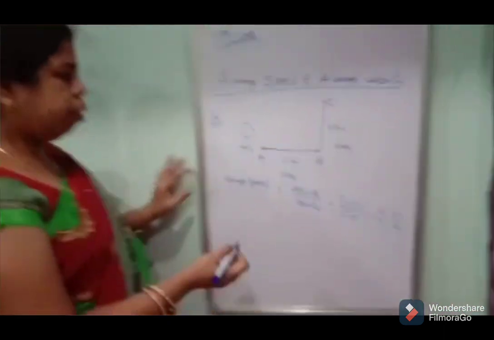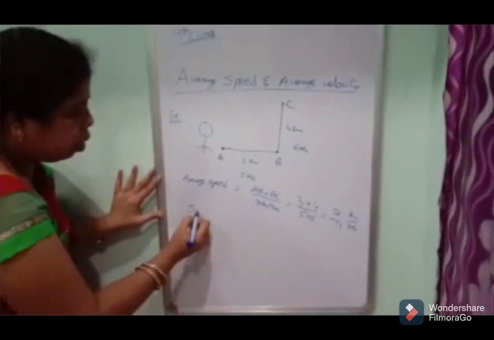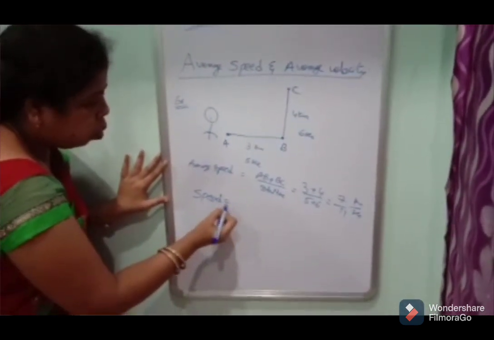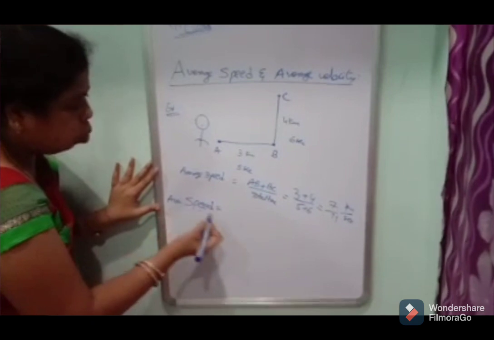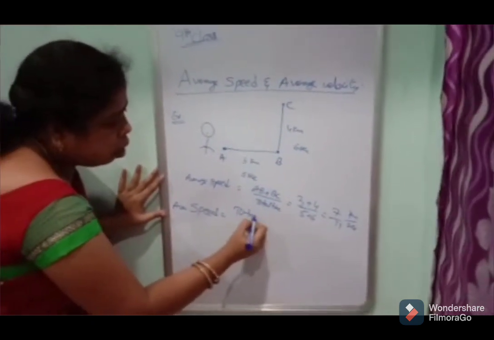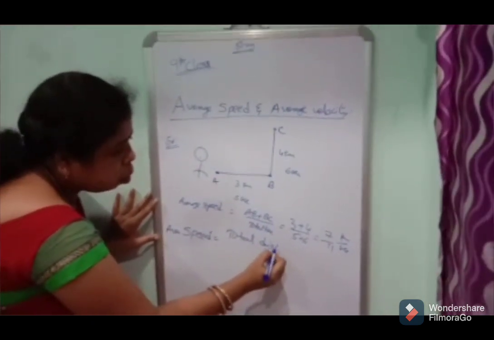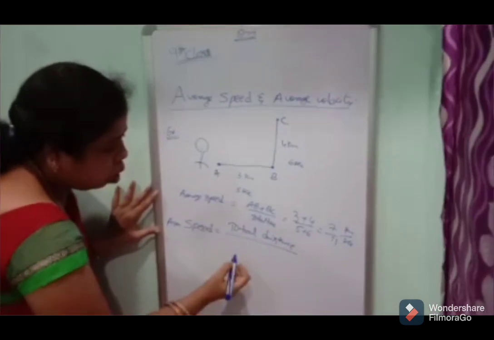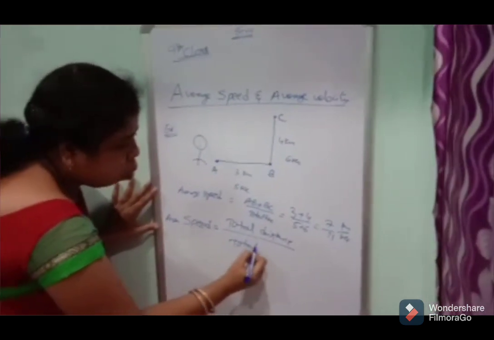So average speed is equal to total distance by total time.